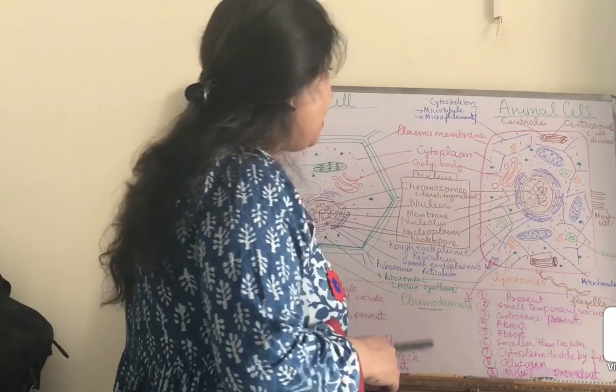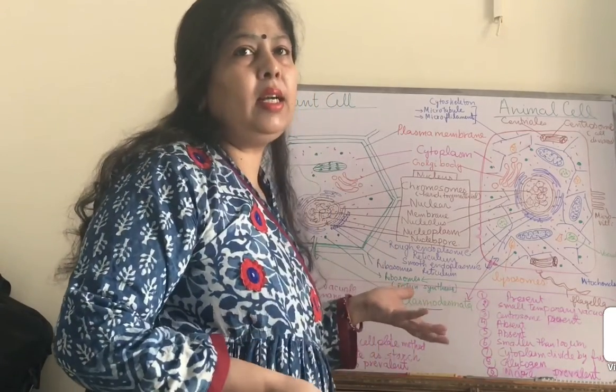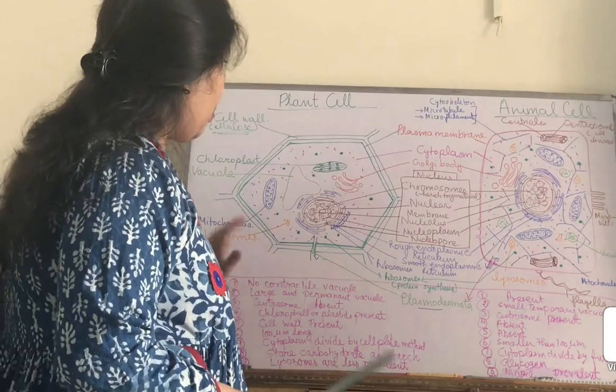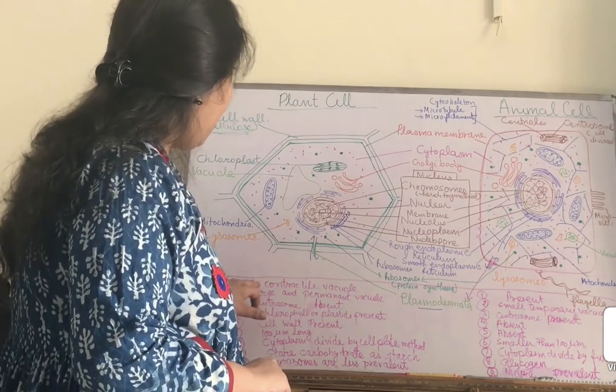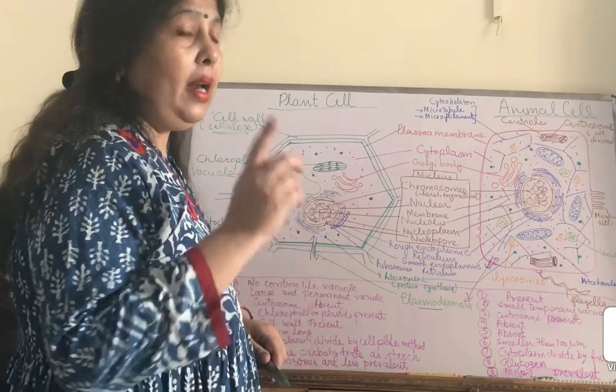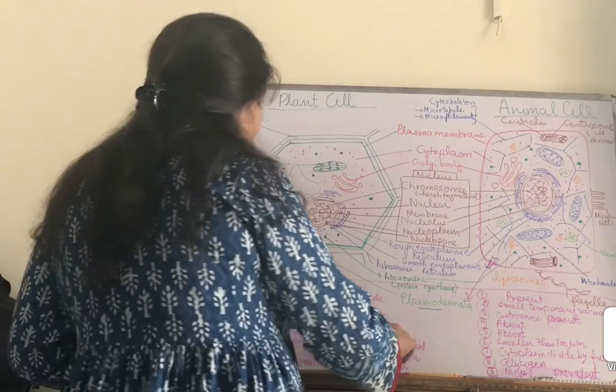Now let's discuss some important points in it. See these points. First point: plant cells do not have any contractile vacuole. Let's understand what is the contractile vacuole.